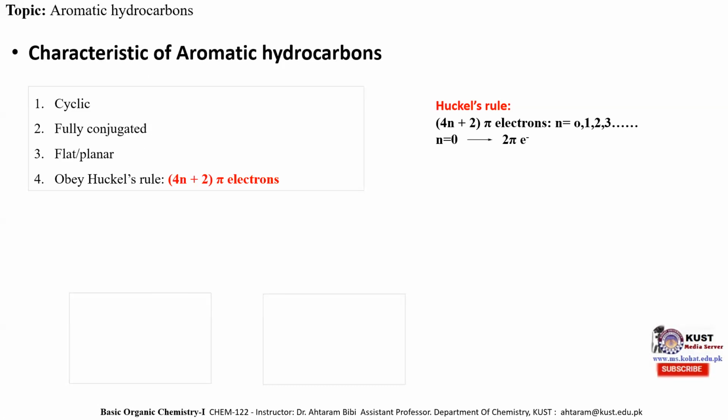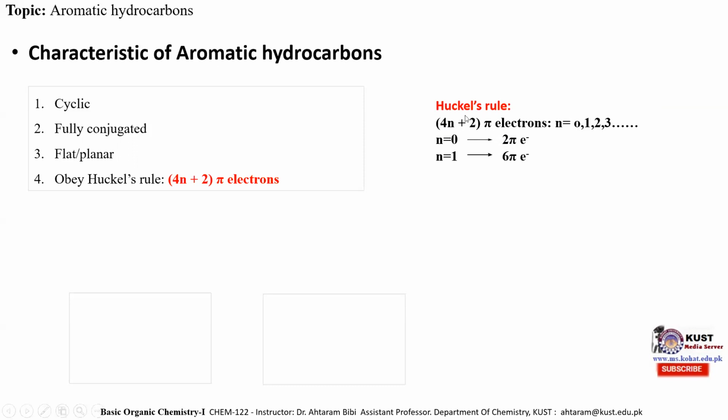If we put the value of n equal to 0, the value of n may be 0, 1, 2, 3 or any integral number starting from 0. So if we put n equal to 0, then 4 times 0 plus 2 gives 2 pi electrons. So according to Huckel rule, if a hydrocarbon is cyclic, fully conjugated, has a planar structure and contains 2 pi electrons, then it will be considered an aromatic hydrocarbon.